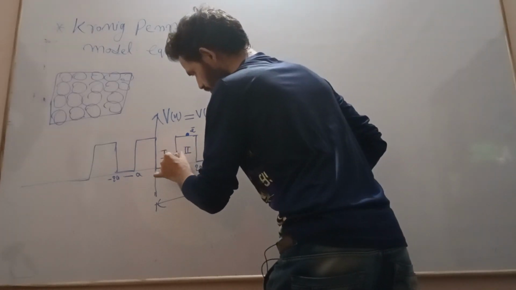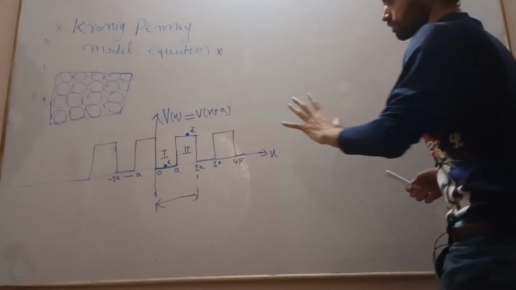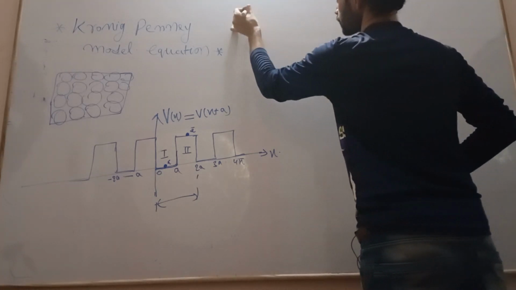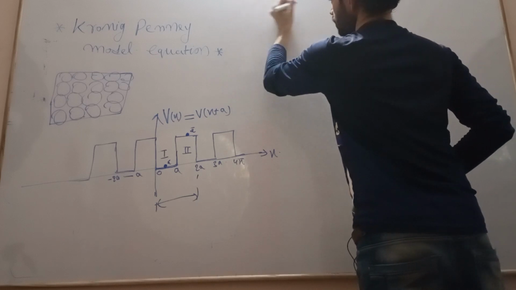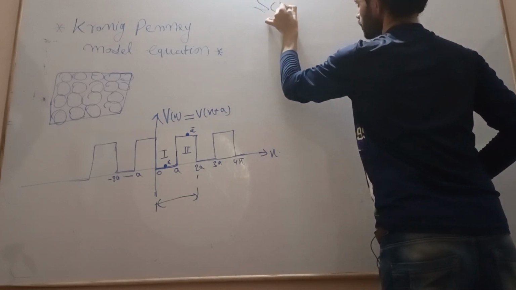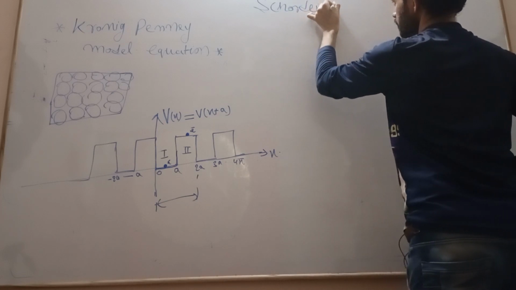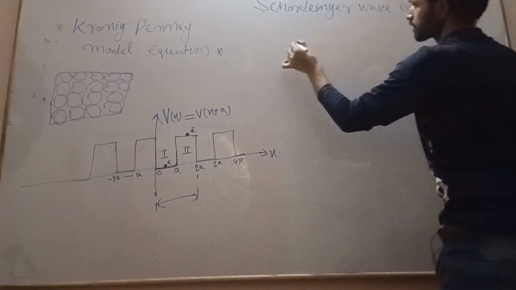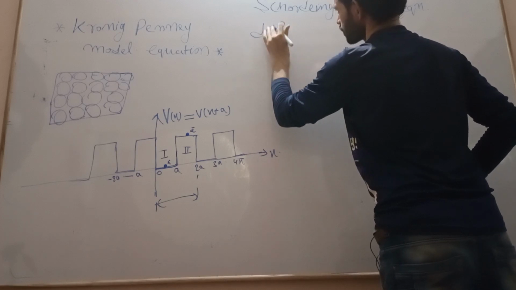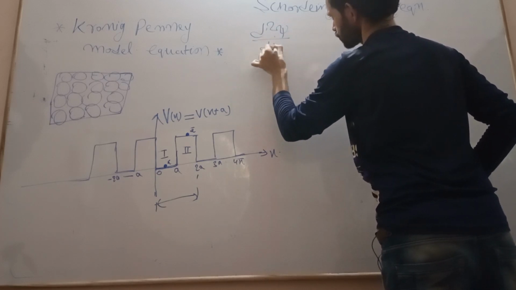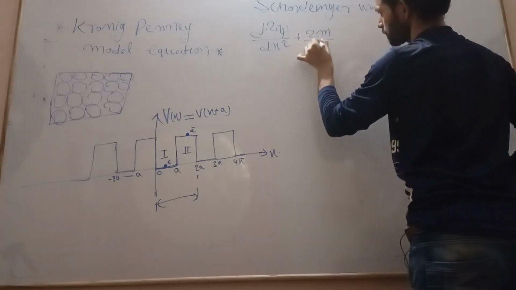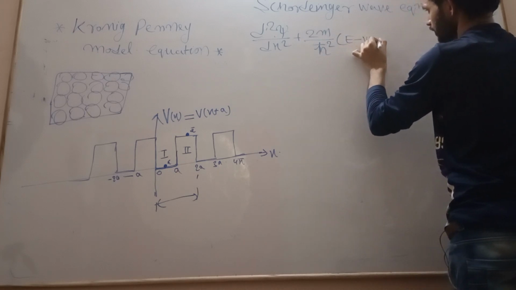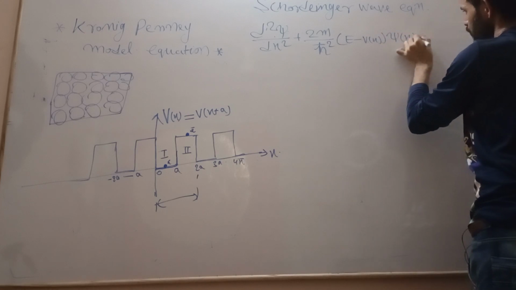Now we will write the Schrodinger wave equation, which is given by d square psi upon dx square plus 2m by h cut square into E minus V of x into psi of x is equal to 0.